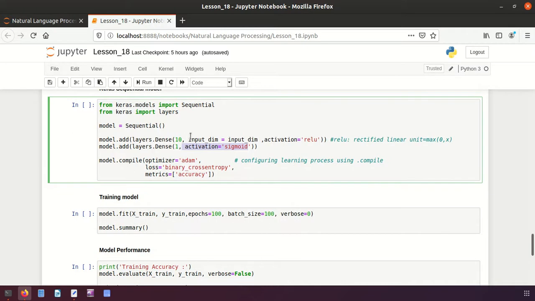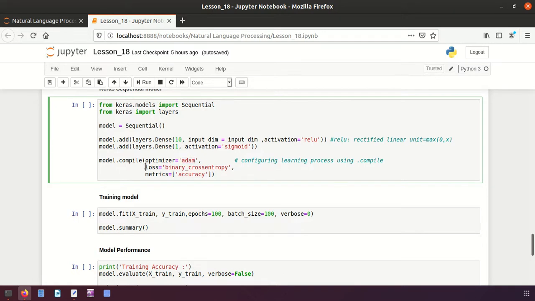And then one more thing we have to remember, that is model.compile, which actually configures the learning process. We have to use this one for configuring the learning process, and there we have some attributes where we have to put the values. Optimizer is equal to Adam. This Adam is taken from adaptive moment estimation, we can say. It is actually used to update the neural network weights iteratively based on training data. The weights will be automatically updated.